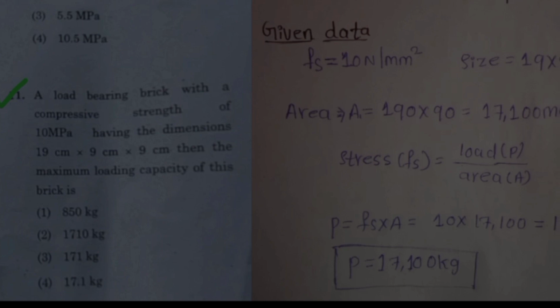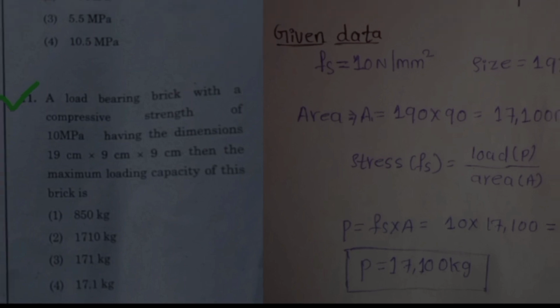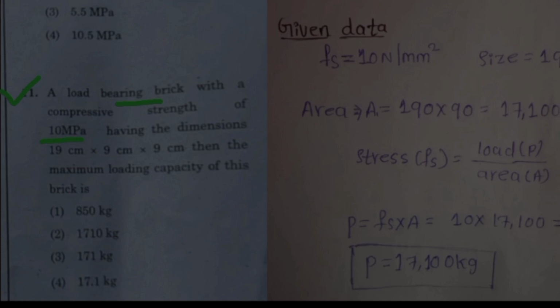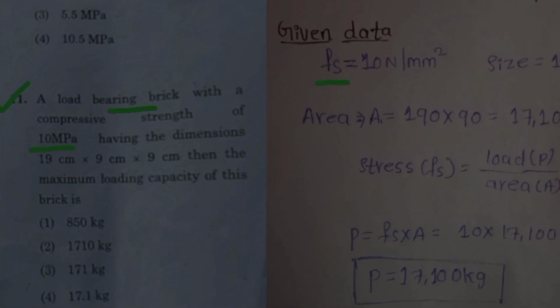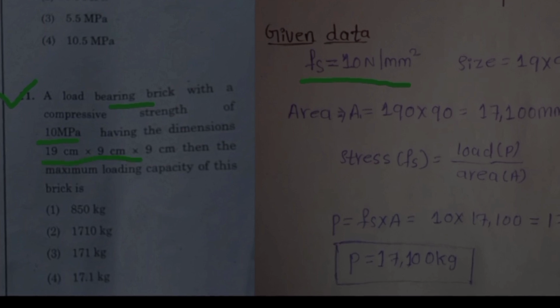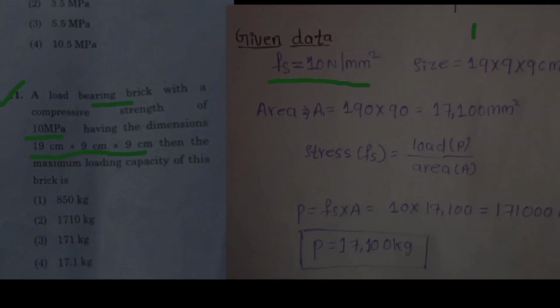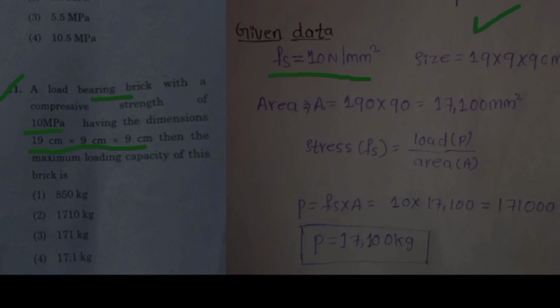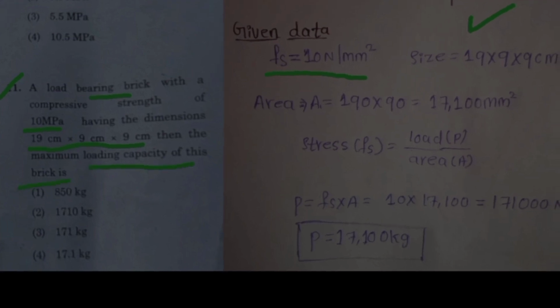Question number 11. A load bearing brick with a compressive strength of 10 Newton per mm square. They have given the compressive strength, that is 10 Newton per mm square, and the dimensions of 19 cm by 9 cm by 9 cm. They have given the brick size. So they ask to find what will be the maximum load bearing capacity of the brick.